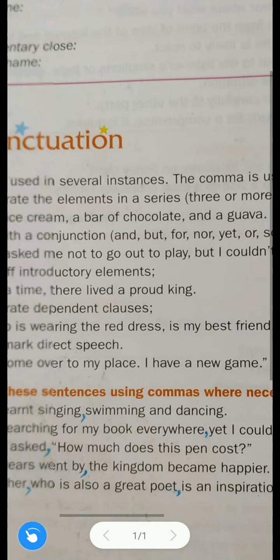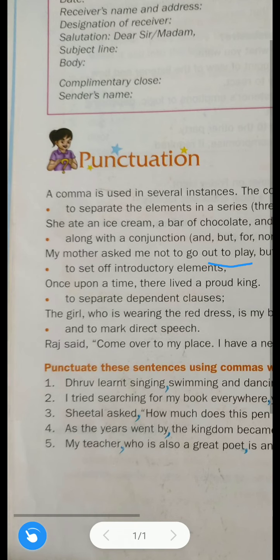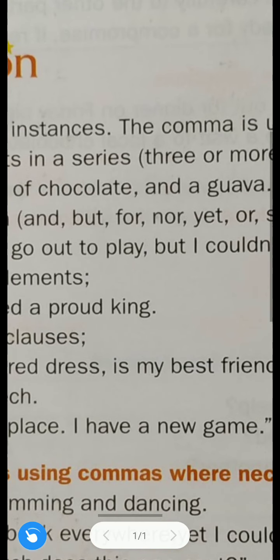One more time we will discuss this example. My mother asked me not to go out to play. This is one simple sentence. After that, a comma is used, and then this conjunction but is used to join two sentences.